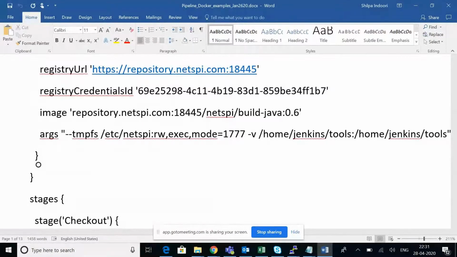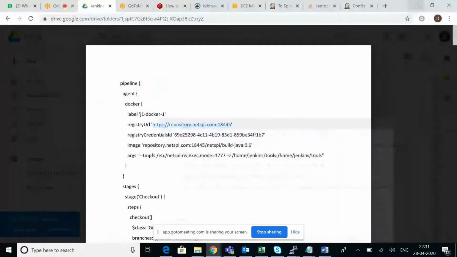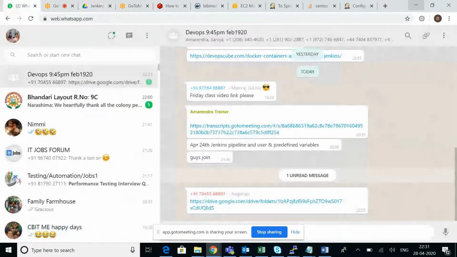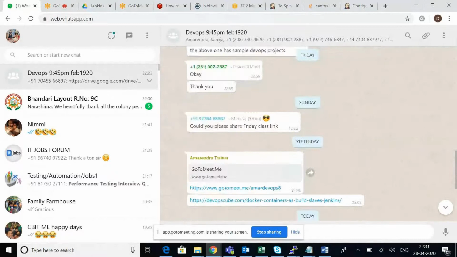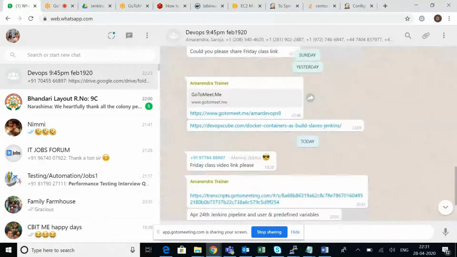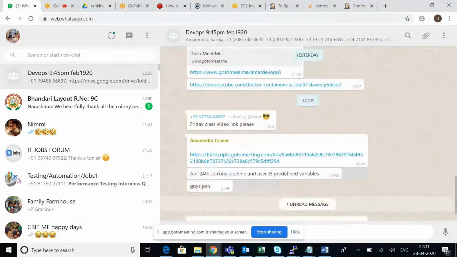So any other doubt, guys? If you could give me an example wherein I can set up through Kubernetes? Yes, Kubernetes also I gave one more link, right? One more extra link to set up Kubernetes pods as a slave machine. Have you tried by any chance? No, I haven't tried it actually. I think I pinged this one in group chat itself.